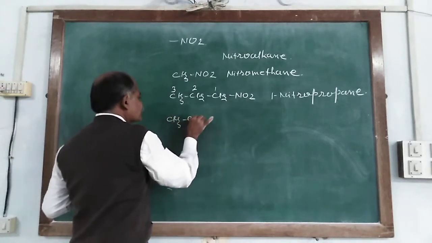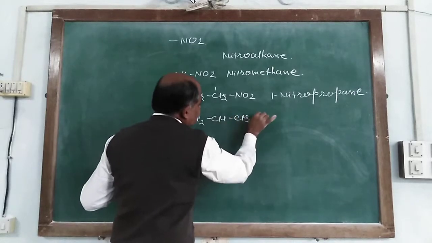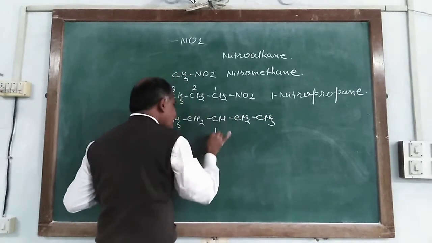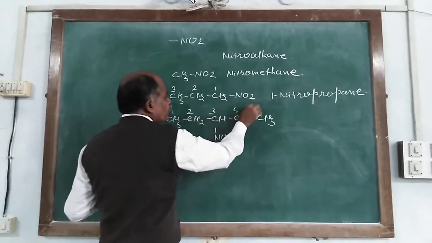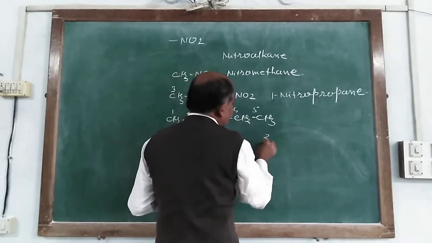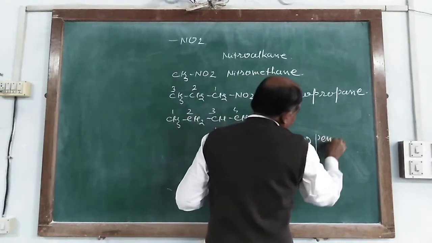And CH3, CH2, CH, CH2, CH3 and NO2. At that time 1, 2, 3, 4 and 5, so it is 3-nitropentane.